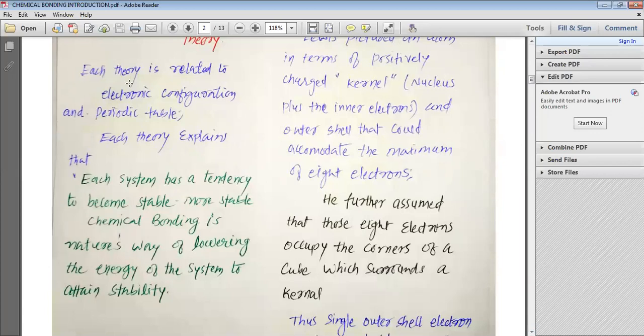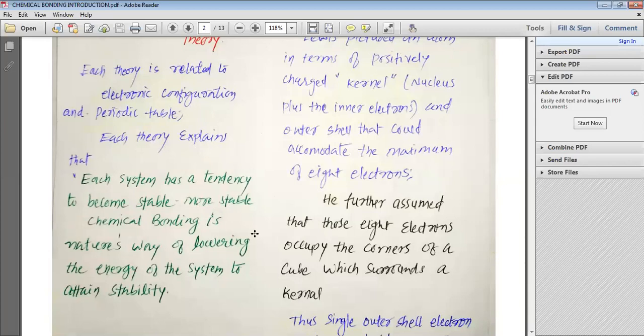Each theory is related to the electronic configuration and periodic table. Whatever theories we are going to study, they are based on the electronic configuration of an element. There is something common about all these theories, and what is that? Each system has a tendency to become more stable. Every system in the universe wants to become stable, and stability is possible by decreasing the energy.